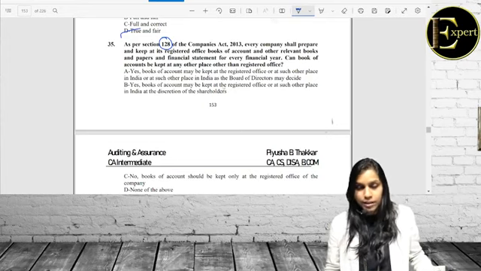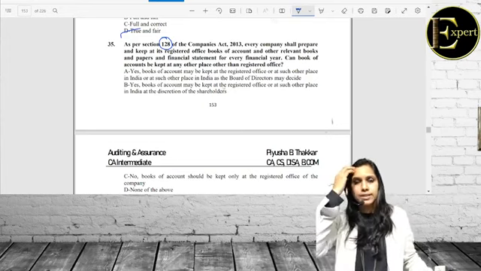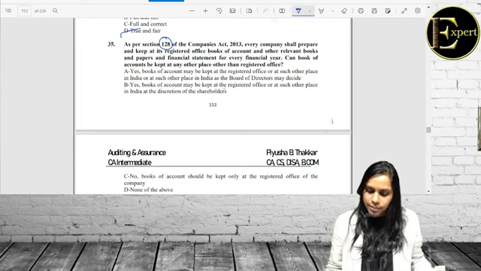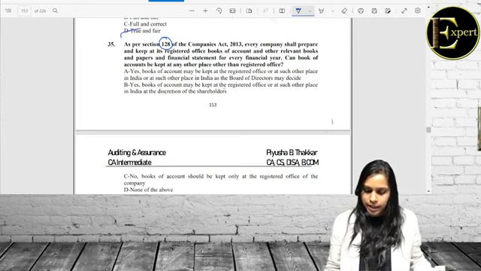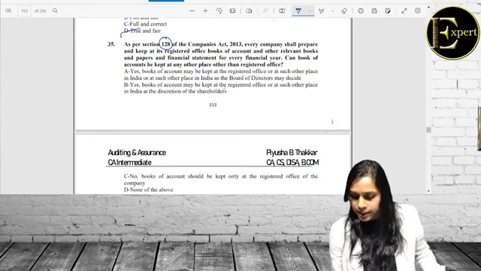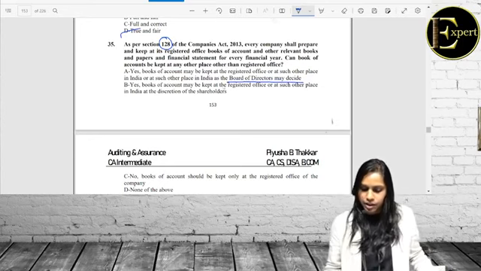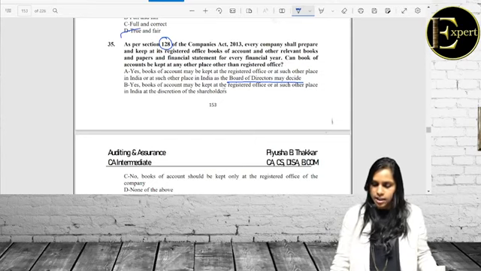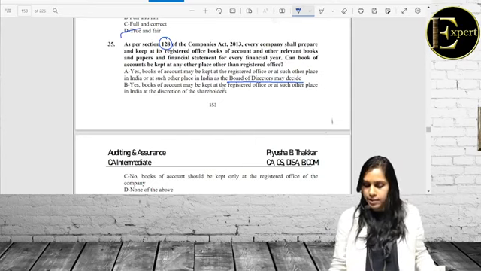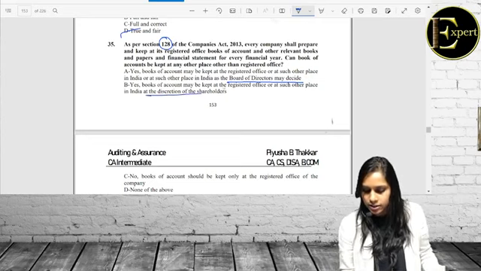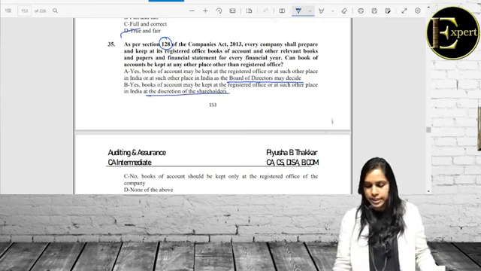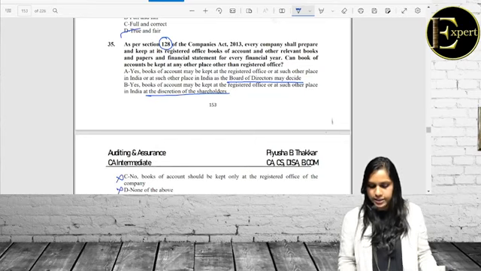Okay, fine. Now let's look at the alternatives and choose the best answer. Alternative A: yes, books of accounts may be kept at registered office or at such other place in India as the board of directors may decide. Here they say as the board of directors may decide. Alternative B says yes, books of accounts may be kept at registered office or at such other place in India at the discretion of shareholders. Option C says no, which is not correct, and D says none of the above.